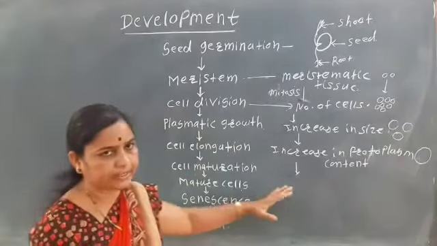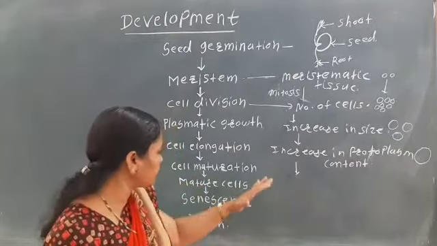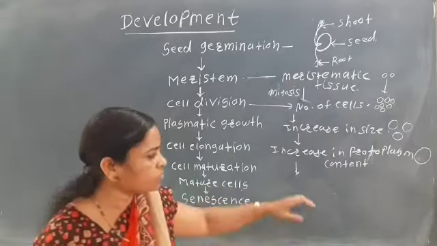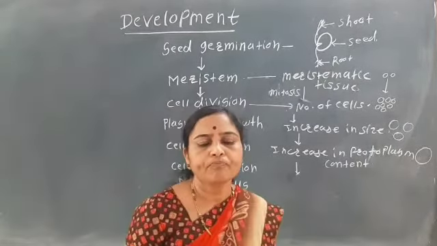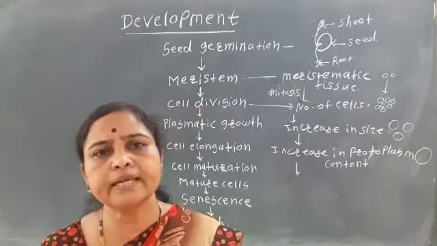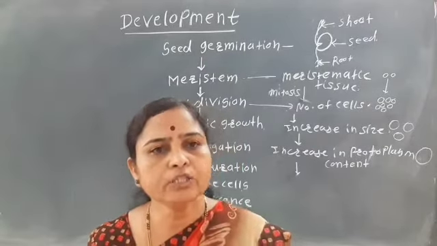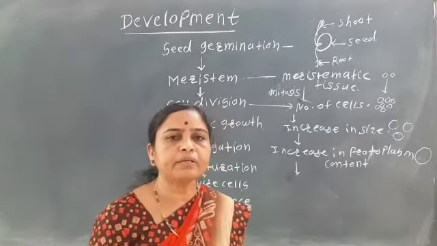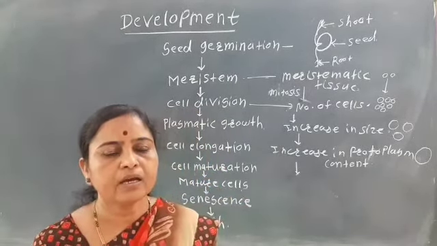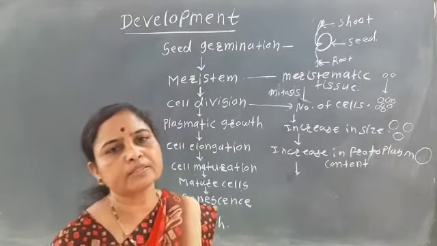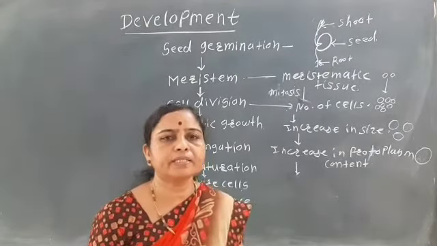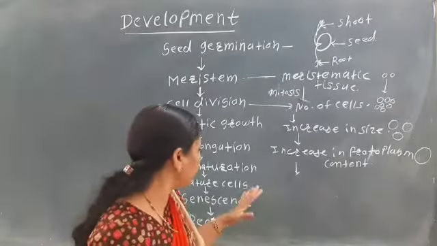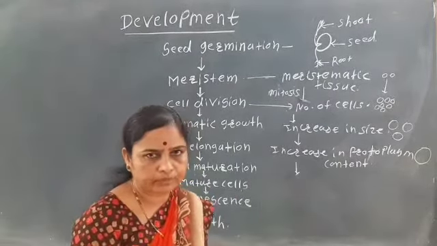These are the mature cells. So in maturation there is the formation of mature cells: epidermal cell, cortex cell, endodermis, pericycle, and vascular tissue, that is xylem and phloem, are formed. And there is the formation of the permanent tissue system, that is the simple permanent tissue: parenchyma, collenchyma, sclerenchyma. These tissue systems are produced. So here the cells get mature.